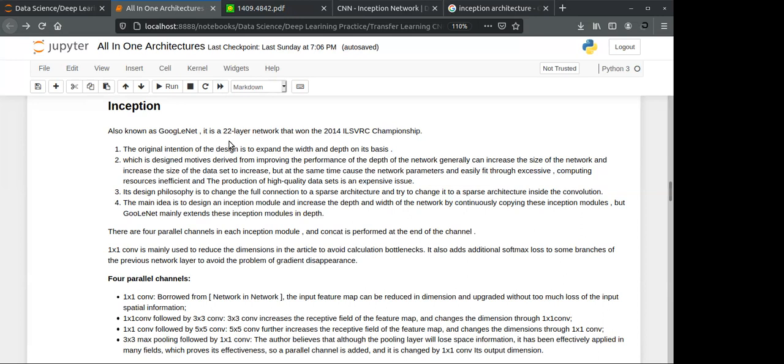Basically, Inception Net is also called GoogLeNet, which has 22 layers, and it won the ILSVRC championship, which is the ImageNet championship. Those who don't know, the ImageNet competition is one of the biggest competitions in the deep learning field.